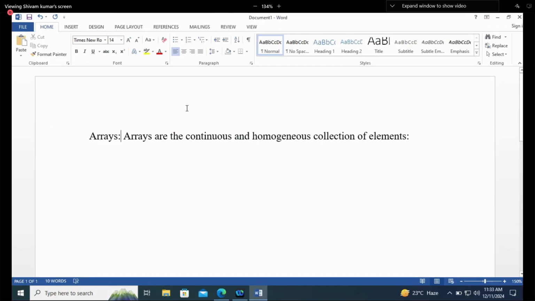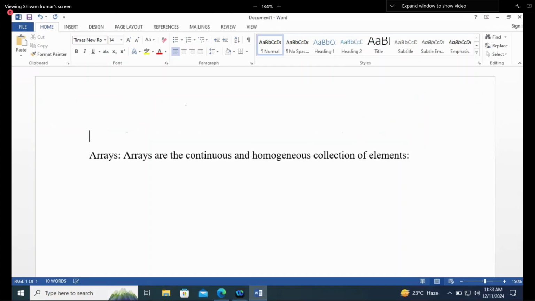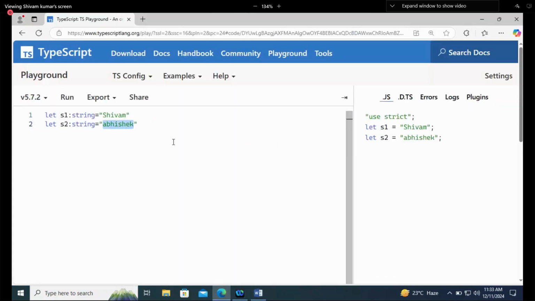Understood the arrays now? Why do we need arrays? Because if we are storing the same type of values, then why declare multiple variables for it? We can work with the single variable. Okay? We can work with the single one only. Understood? The question is how we declare the arrays in TypeScript.